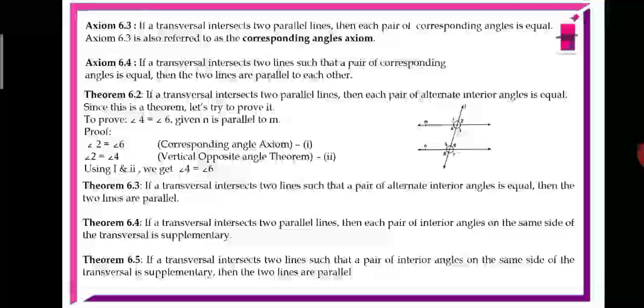So the converse of 6.3, we have 6.4. If a transversal intersects two lines such that a pair of corresponding angles are equal, then the two lines are parallel to each other.